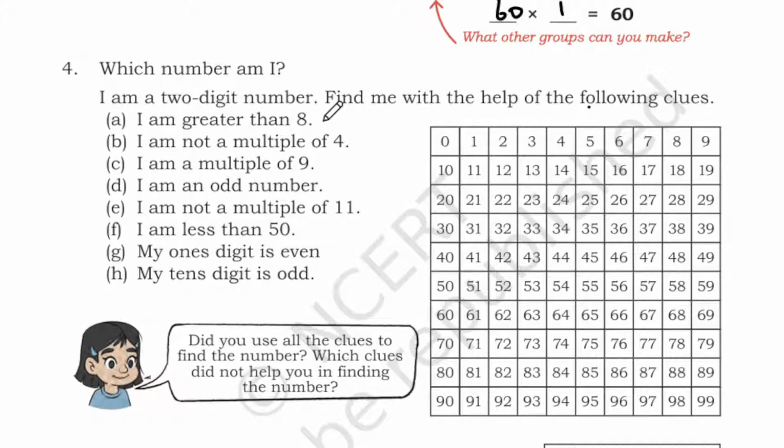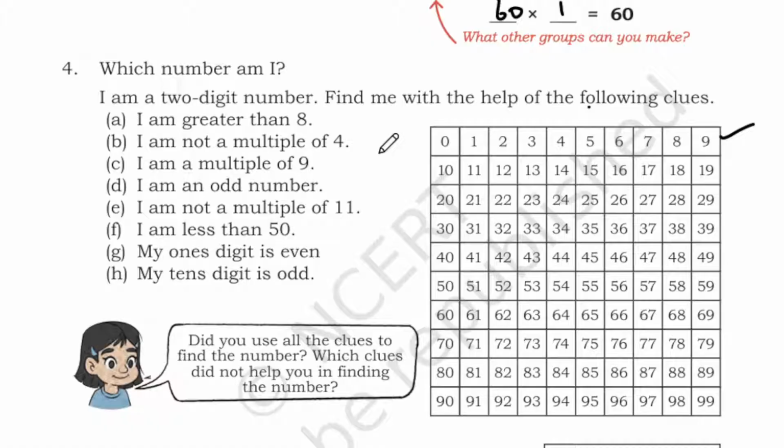So that is the first clue. The number is greater than 8. Obviously, a two-digit number is not 9 or lower. It will not be till 9 because it is a two-digit number. It should be between 10 and 99. I am not a multiple of 4. So the number is not a multiple of 4.